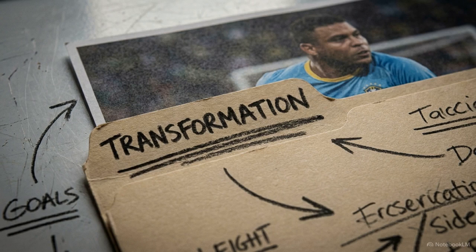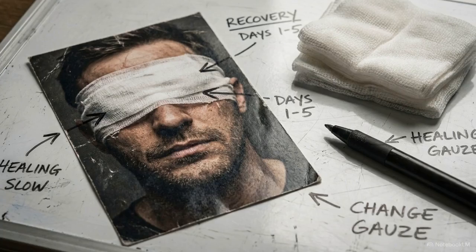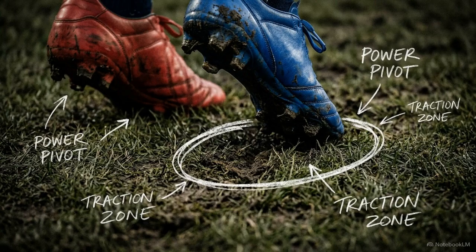The second thematic bin is transformation, and it is embodied by DR Congo's Yoane Wissa. In 2021, Wissa's career nearly ended before it truly began. He survived a horrific acid attack that left him with chemical burns and required emergency surgery to save his sight. That history of resilience appeared on the pitch.